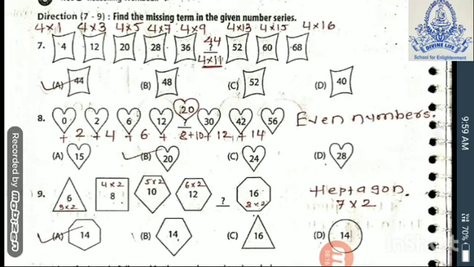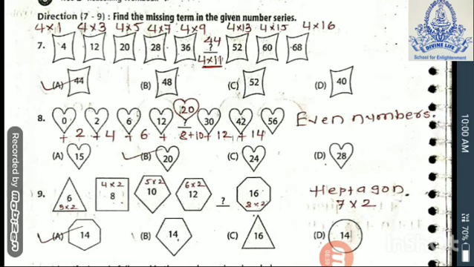Now next question is 7. Find the missing term in the given number series. You just observe there is a table of 4. But 4 टेबल आपको मल्टीप्लाई करना है लेकिन ऑड नंबर के साथ. Just see 4 1s are 4. Then 4 2s are 8 not given. 4 3s are directly given. 4 3s is 12. Then 4 4s is not given. 4 5s are 20 is given. Means odd numbers they are giving. So you have to use the table of 4 with the odd numbers. Okay. So continue you can do. 4 9s are 36. Then 4 10s you don't do because 10 is an even number. Then go for 4 11s. Right. When there is a question mark, 4 11s come 44. The correct option is A.